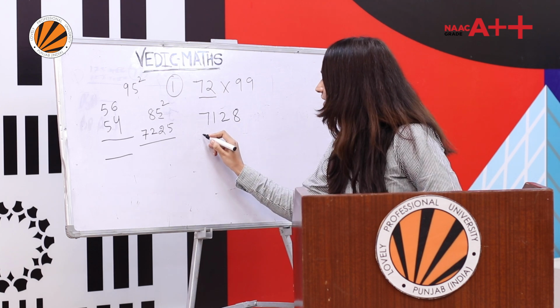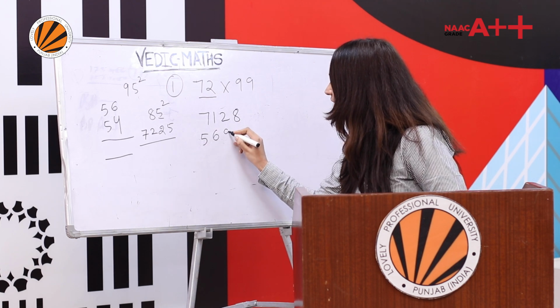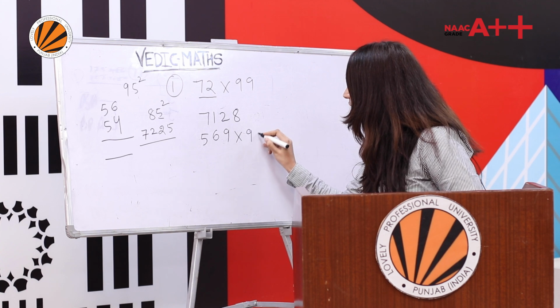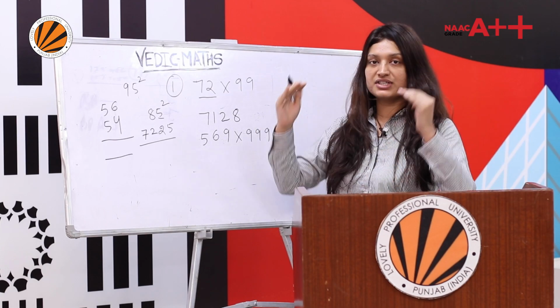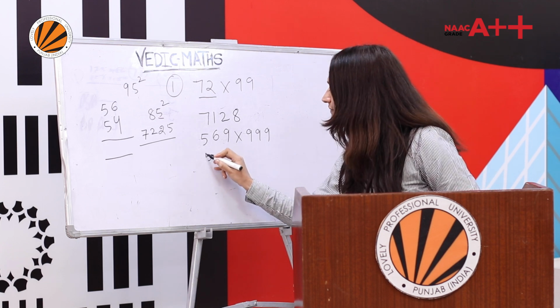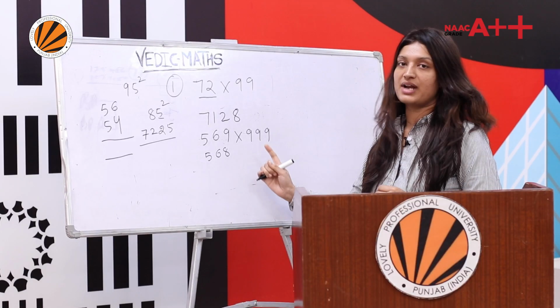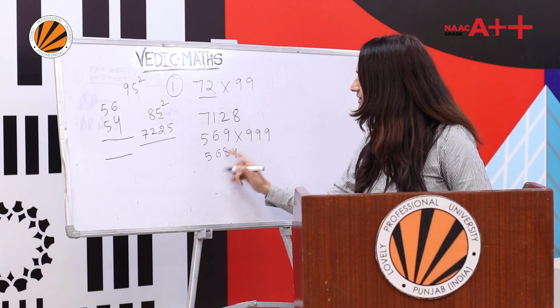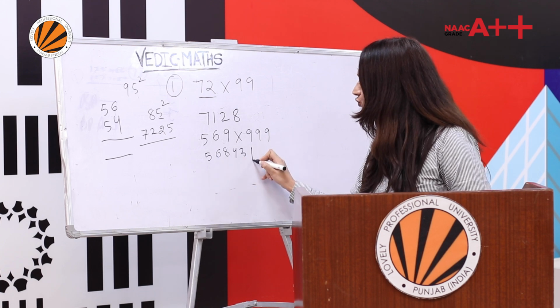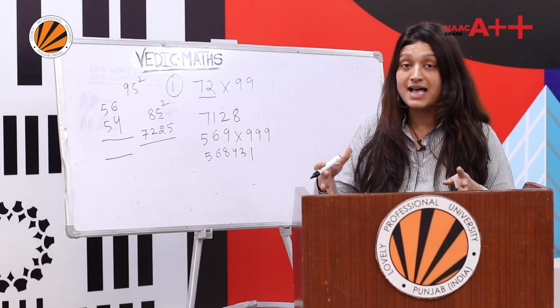Right? Now let's have another one. Suppose 569 and you want to multiply with 999. How can you do it? For 569, just subtract 1, it will be 568. Now just subtract this from 9 for each digit. 9 minus 5 is 4. 9 minus 6 is 3. 9 minus 8 is 1. See how fast it is.